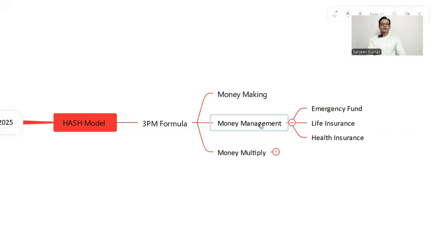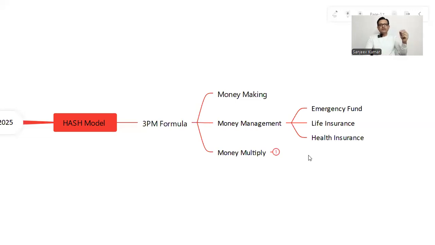Moving to the mind map. Now third one is health insurance. Our budget gets disturbed due to health problems. Not in small cases like small fever or cold, but whenever we see any surgery or any hospitalization, then our budget is going to be disturbed.